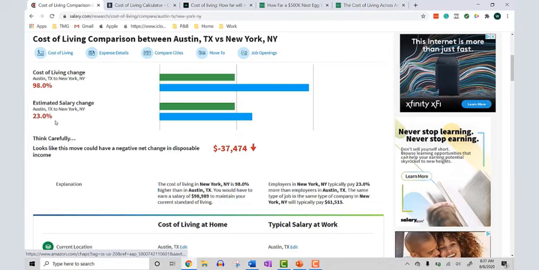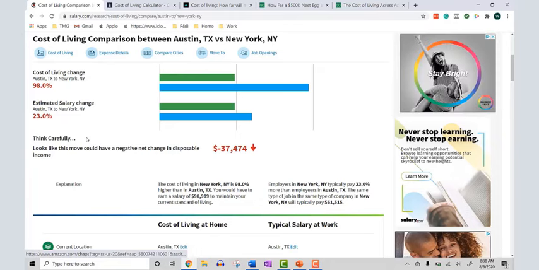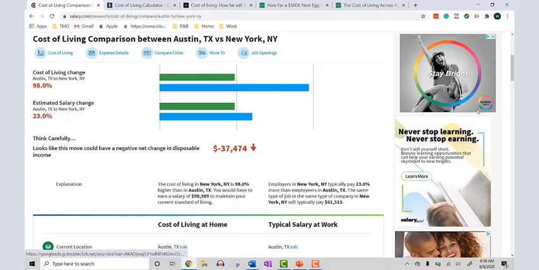So a little bit of math here. I needed to make up a difference of about 70%. As you see here, my cost of living goes up, but the difference is that I have less disposable income. So as you can see, salary.com is warning me, think carefully. They are saying, looks like this move could have a negative net change on your disposable income. Basically, they're saying if you go to New York from Austin and you don't get a significant salary increase, you're going to lose a lot of money, at least $37,000.